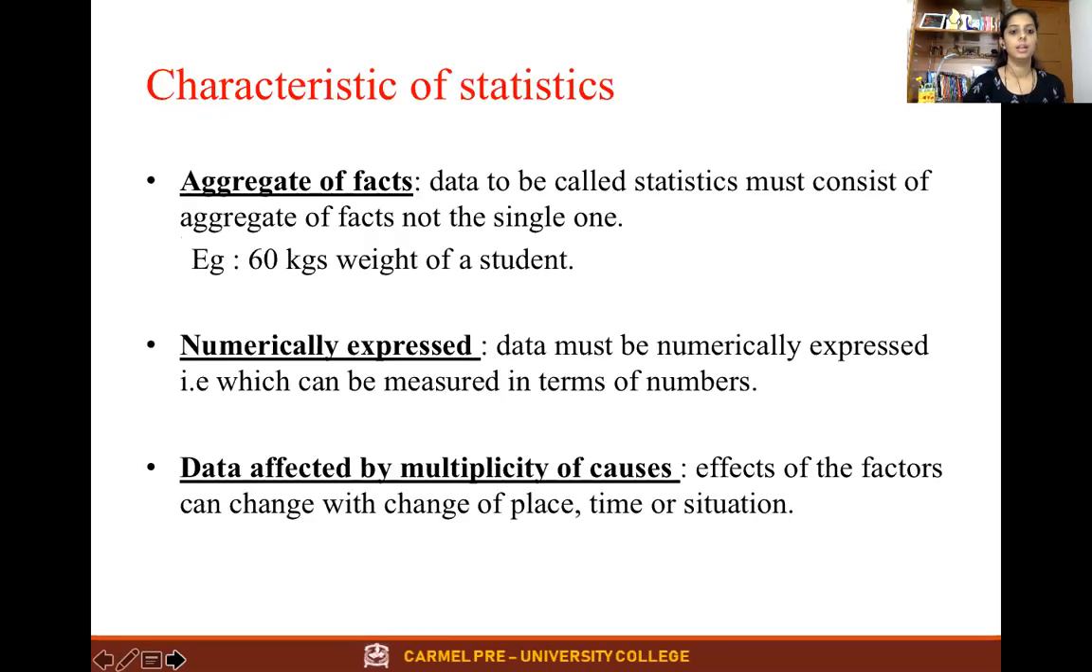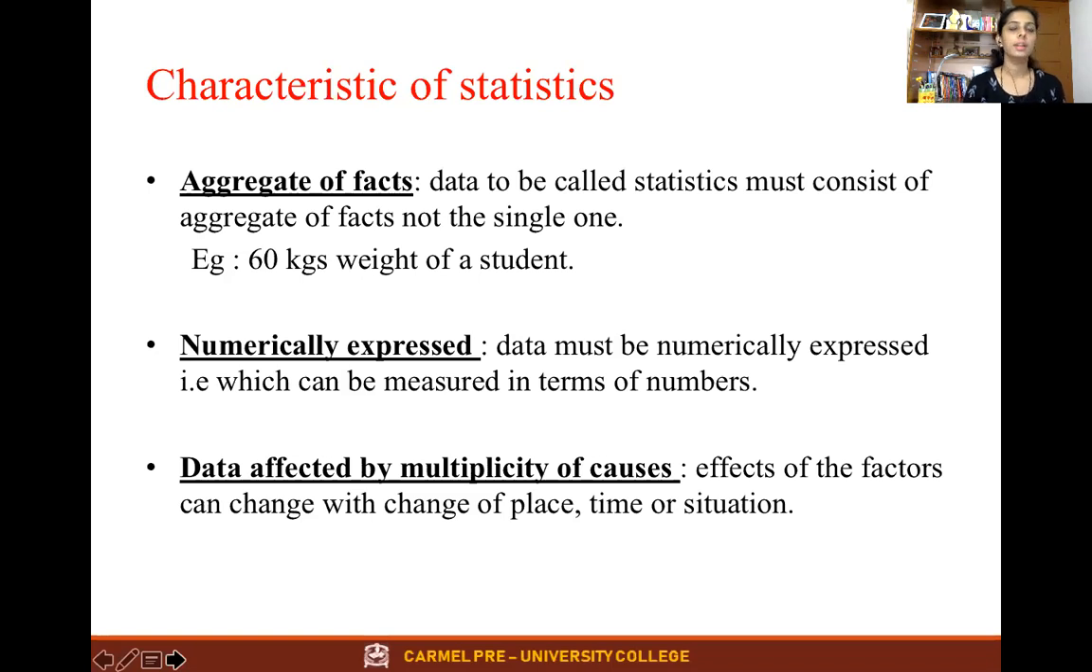The first characteristic of statistics is aggregate of facts. What is this aggregate of facts? Why is it called an aggregate? A complete set of information is called statistics. The data to be called statistics must consist of an aggregate of facts, not a single one. Isolated or single facts cannot be called statistics. For example, 60 kgs, the weight of a particular student. Can we call it statistics?